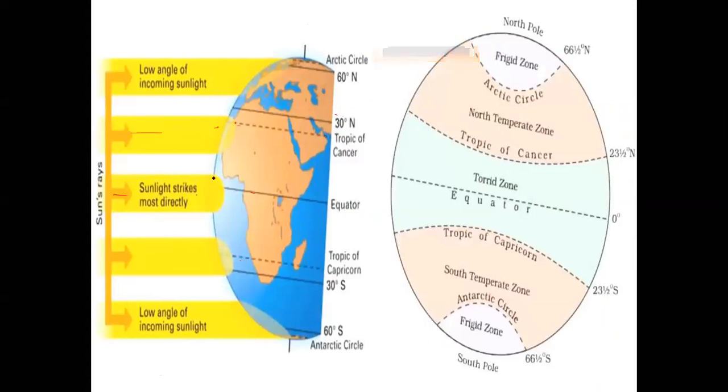Why? I will be sending a video in your group which will show this. Can anyone tell me why 23 and a half? What is the reason? Why does this region always have direct sunlight?